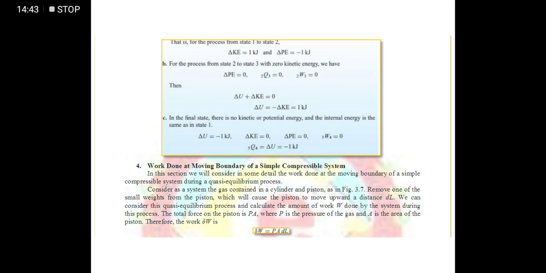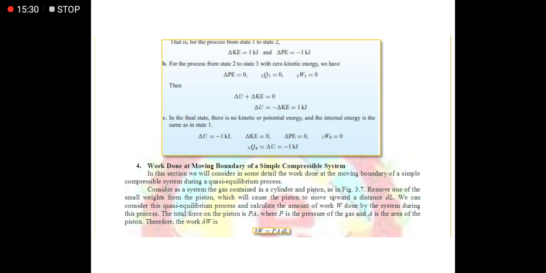Then we can say that change of internal energy plus change of kinetic energy is equal to zero. So since we already have the value of change of kinetic energy from letter A, we can find the change of internal energy from state 2 to state 3, which is equal to negative of change of kinetic energy, or 1 kilojoule. Okay? So yun.